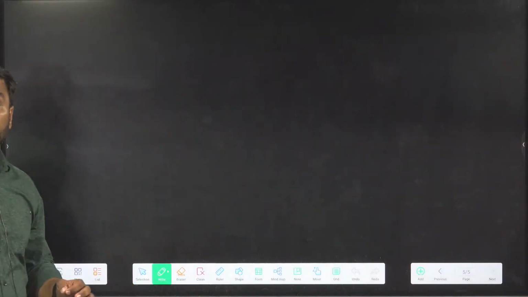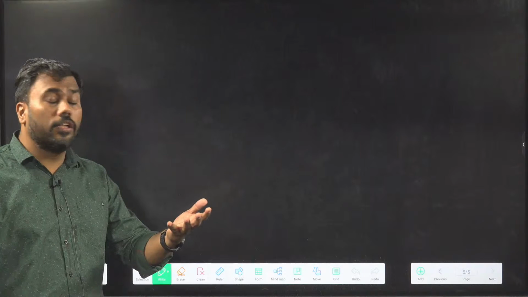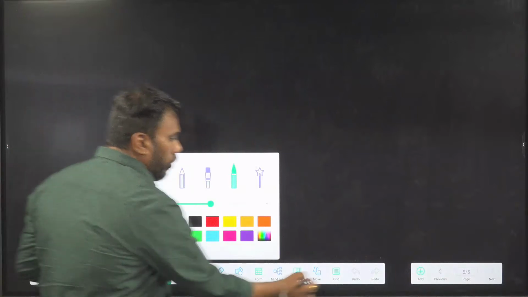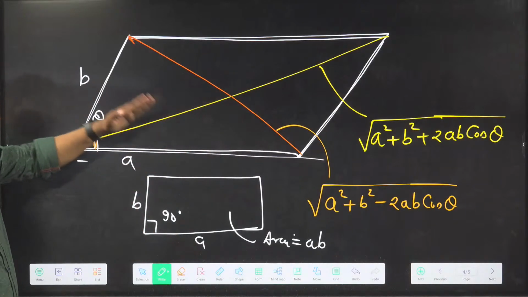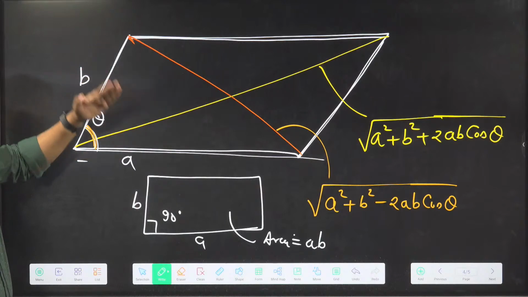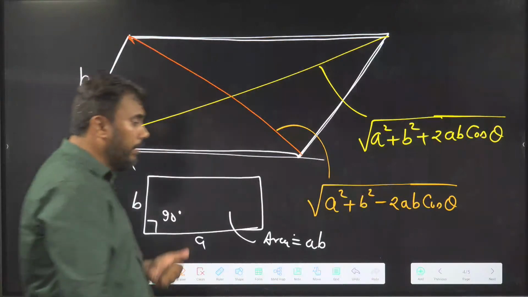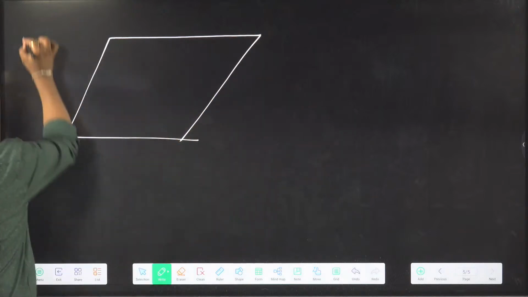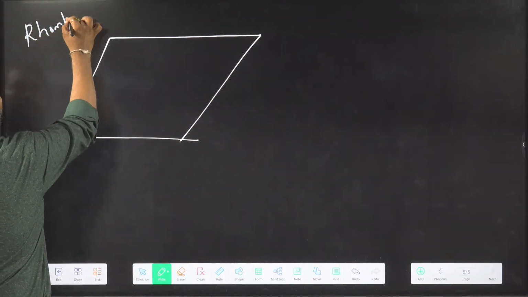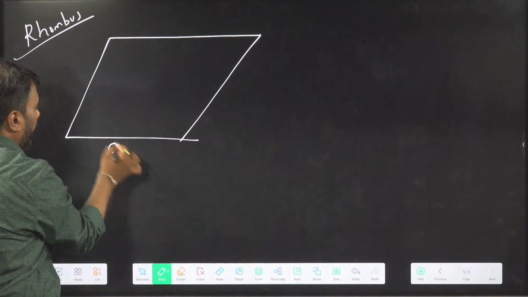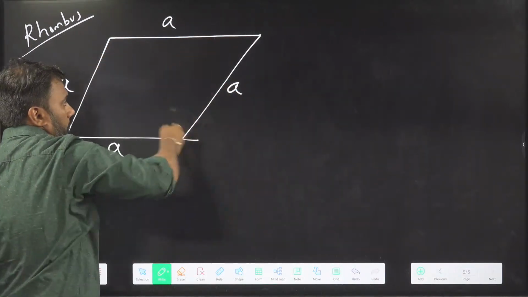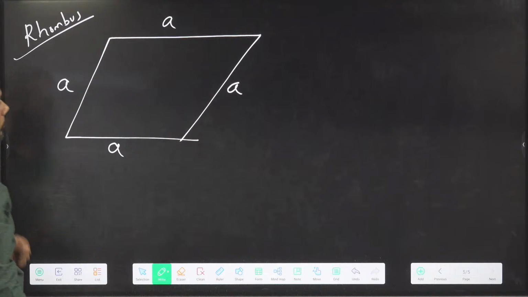Let's go to a special quadrilateral, a special parallelogram. In a parallelogram, these two adjacent lengths were not necessarily equal. But if in a parallelogram the two adjacent lengths become equal, that special figure is called a rhombus. In a rhombus all of the sides are of equal length and opposite sides are parallel.